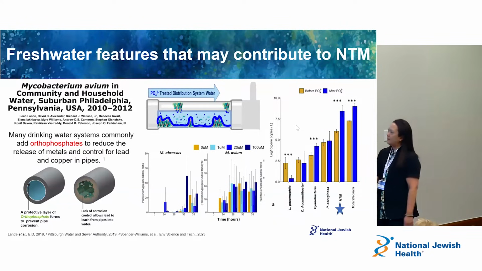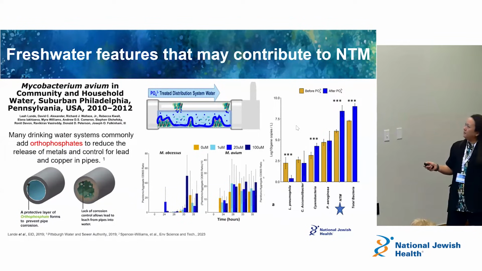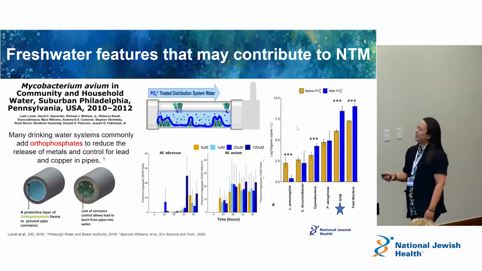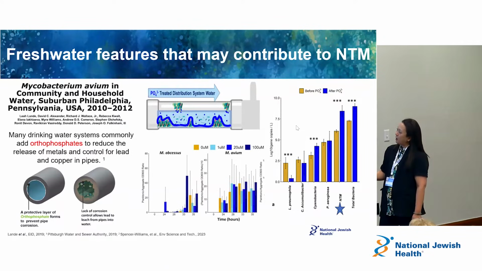But what this study has shown is that as you treat the system with more orthophosphates, it encourages the colonization of NTM, right? Mycobacteria. And you can kind of see the before and after slide here, in that the orange, the piping before orthophosphate treatment, right, had lower NTM or other bacteria as well, compared to after treatments.